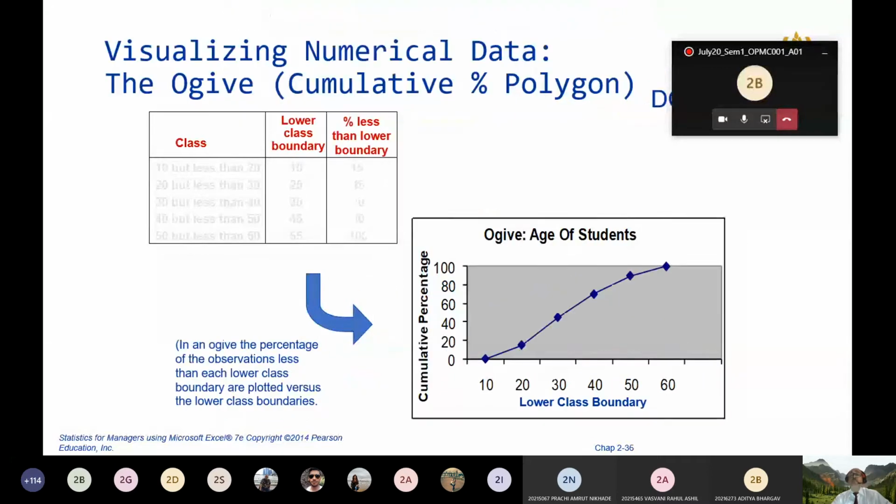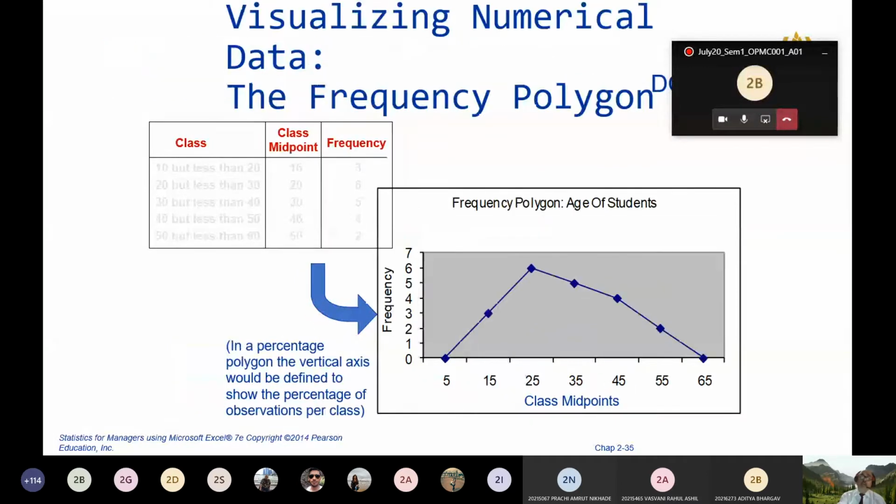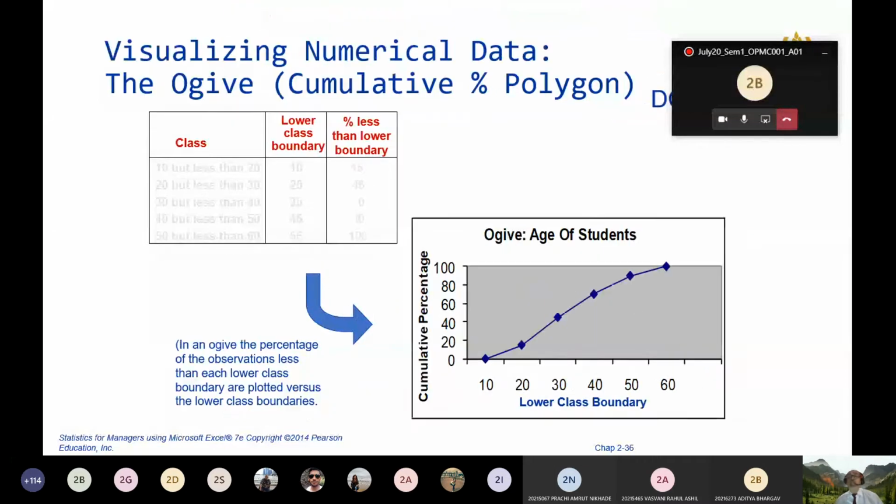And if you have a cumulative frequency, just now you have already seen how the cumulative frequency and lower class boundary are represented here. If you make this chart where the lower class boundary is along the x-axis and cumulative percentage along the y-axis, whatever chart you get is called an ogive chart. So the difference between a polygon and an ogive is that a polygon is a frequency distribution chart, whereas an ogive is a cumulative frequency distribution chart.